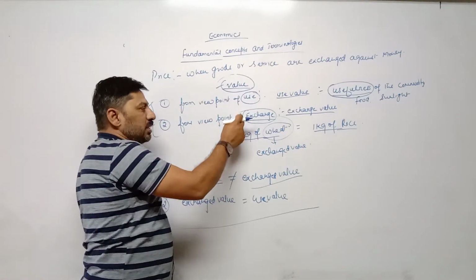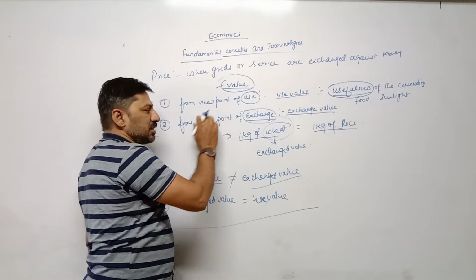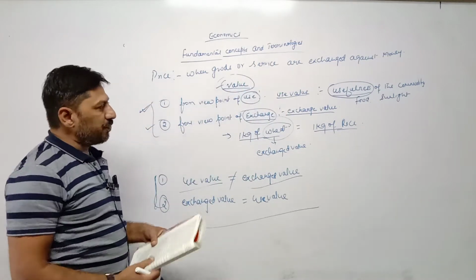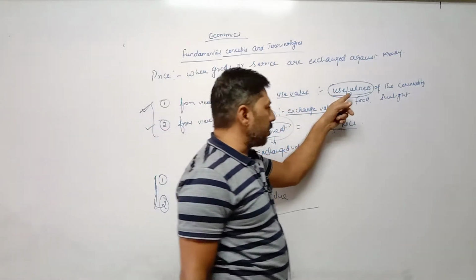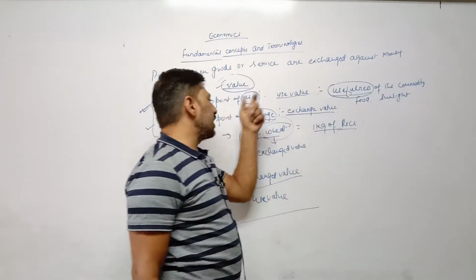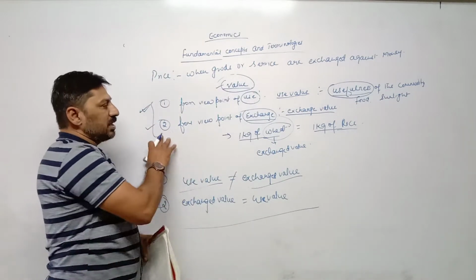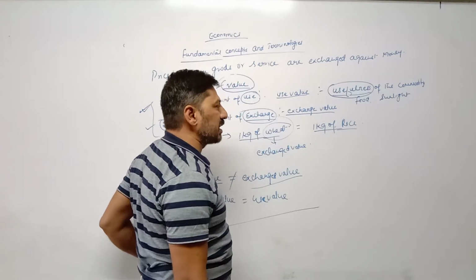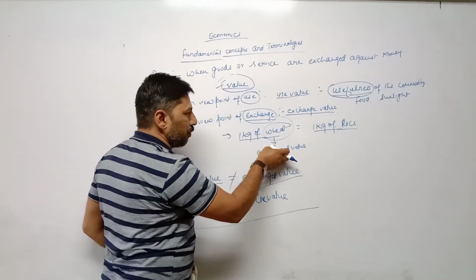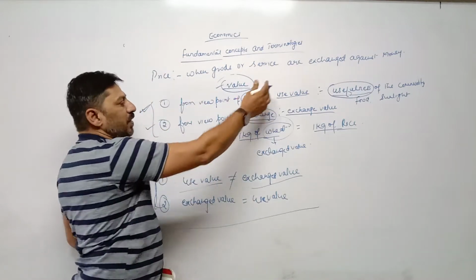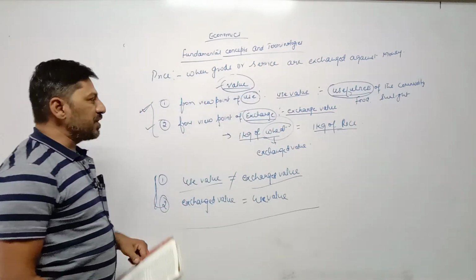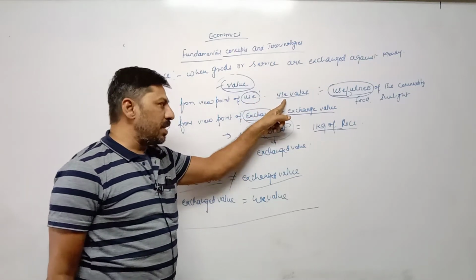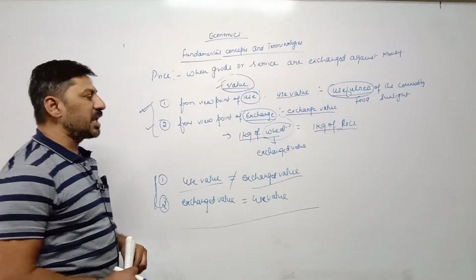Value has two different points: on the basis of use and on the basis of exchange, means use value or exchange value. Use value means the goods which are useful in the life of human being, then it is called that it has use value. The second one is exchange value: the goods which can be exchanged against another goods, then we can say such goods have exchange value. Now two different statements for use value and exchange value. The goods which has use value means which are useful for human being. It is not necessary that the same goods can be exchanged.